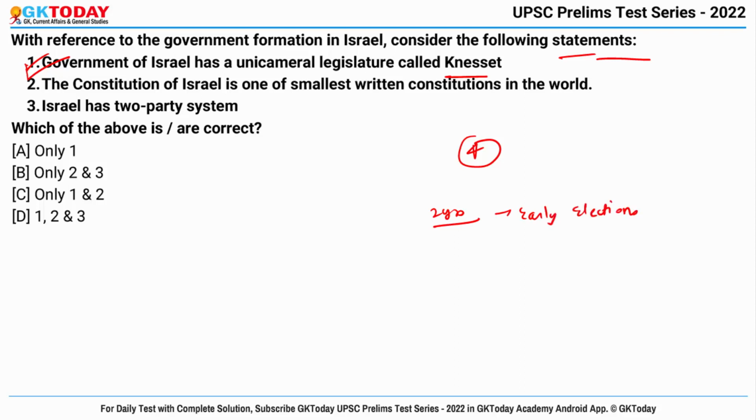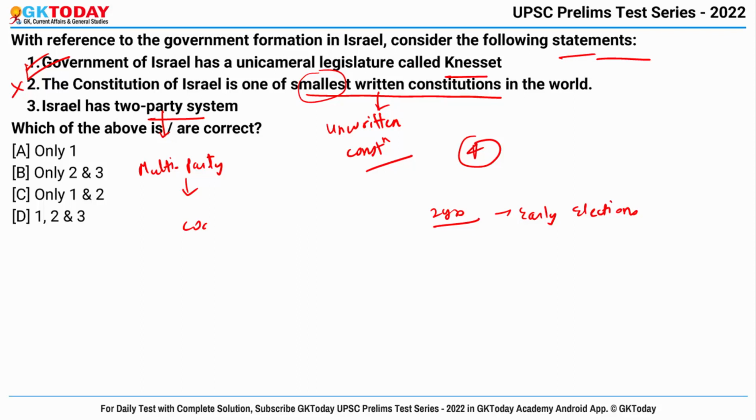Second is, the Constitution of Israel is one of the smallest written constitutions in the world. Actually, Israel has an unwritten constitution. So no question arises regarding smallest and largest. Okay, so this is wrong. Third is, Israel has a two-party system. No, the country has a multi-party system, and most of the governments till date have been coalition governments. Okay, and the members of the cabinet require the collective approval of Knesset. So this is also wrong, and the correct answer becomes only 1.